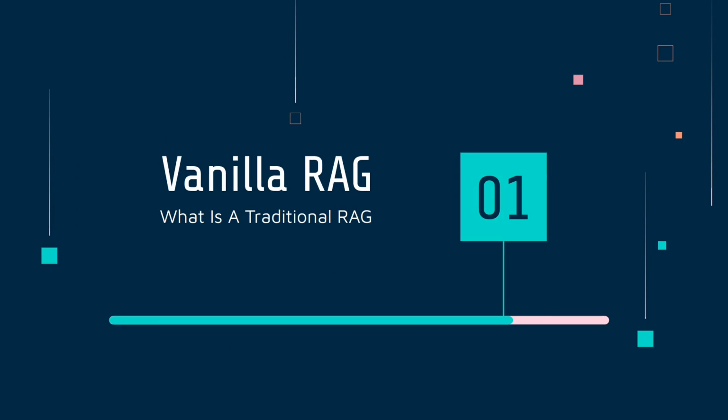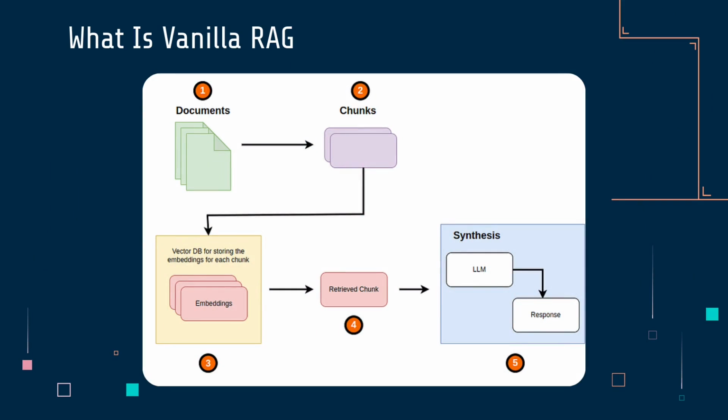So what is a vanilla RAG system? What is RAG in the first place? RAG stands for Retrieval Augmented Generation. Whenever you have an LLM, LLMs are trained on some data. They are pre-trained on data from the internet or the web, from anywhere. They have data that they use to train these LLMs, these large language models.